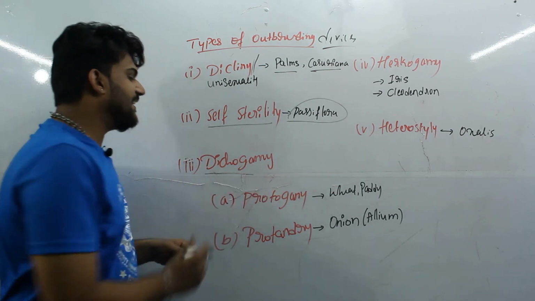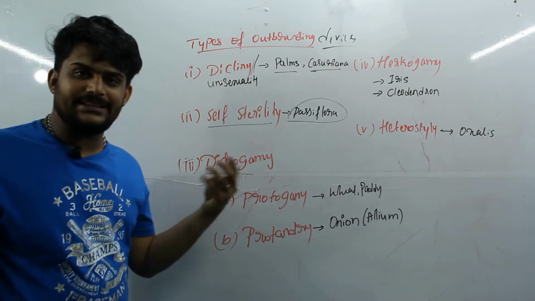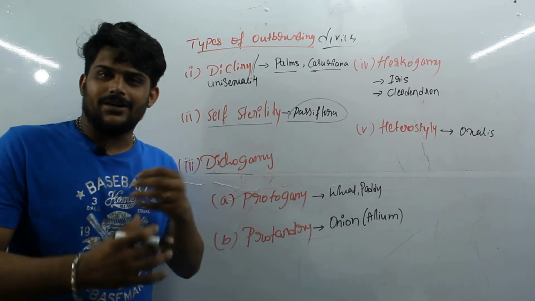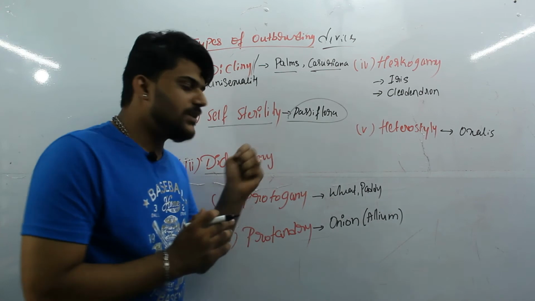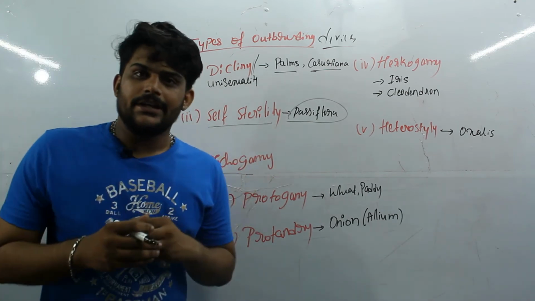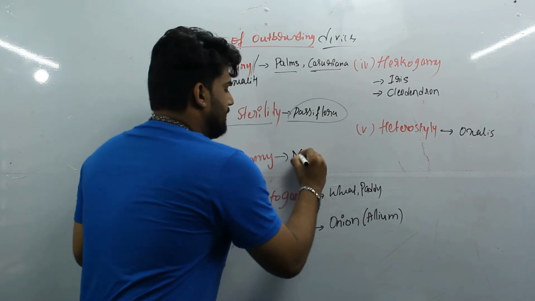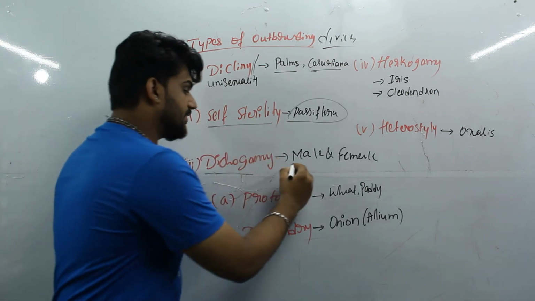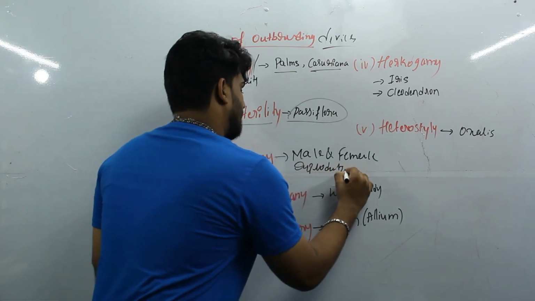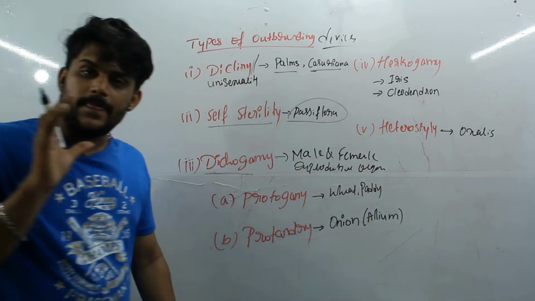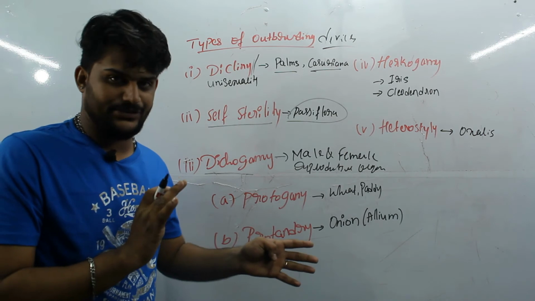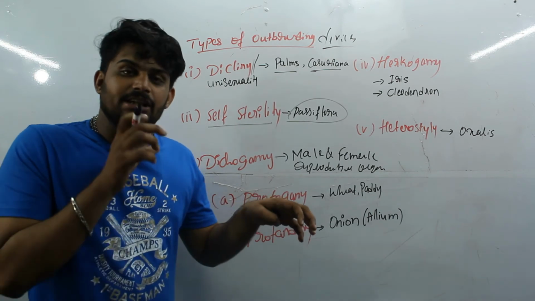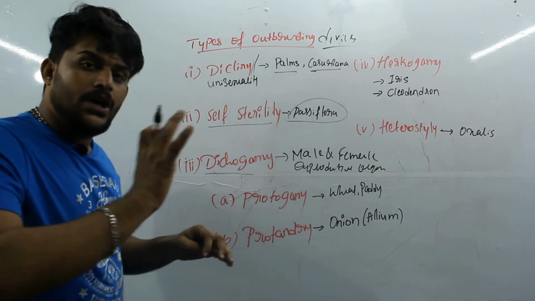Coming to the next, the dichogamy. Di, two, different; gamy is gamete, we can say. So what is this type of outbreeding device? Here the male and female reproductive organs come to maturity at different times. If a male organ comes to maturity at a particular time, then the female will be immature. So that is very important.